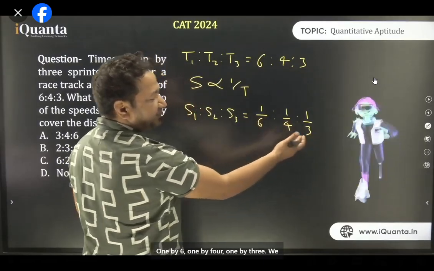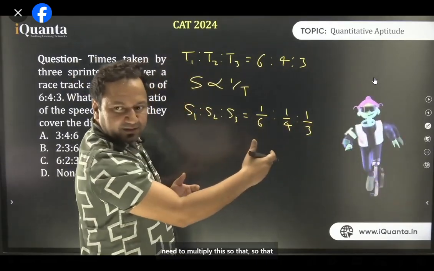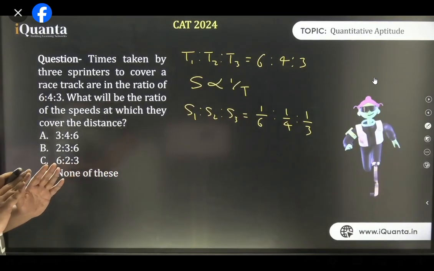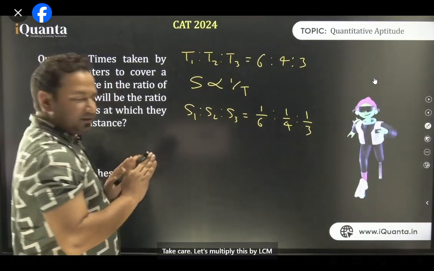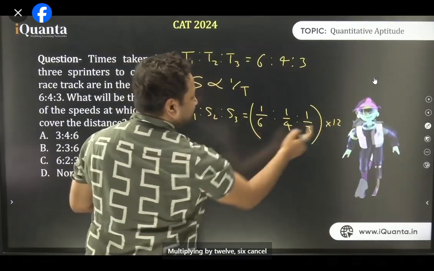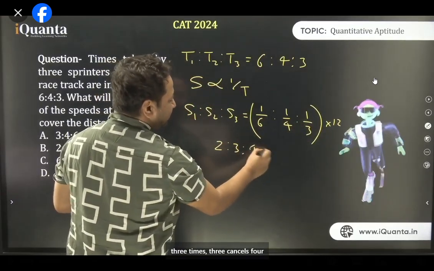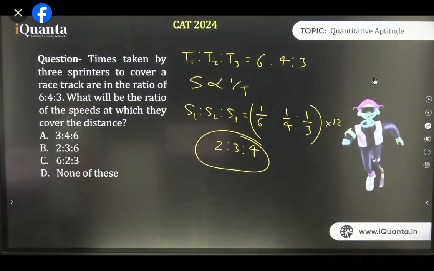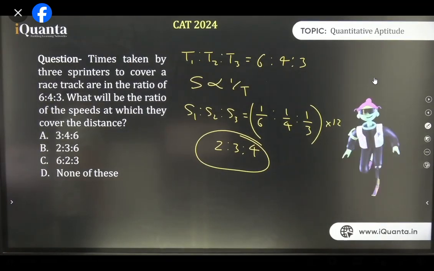1 by 6, 1 by 4, 1 by 3. We need to multiply this so that the denominators get cancelled. Okay? Let's multiply this by the LCM of 6, 4, and 3, which is 12. Multiplying by 12, 6 cancels 12 two times, 4 cancels three times, 3 cancels four times, and that happens to be our answer. Got it, everyone?